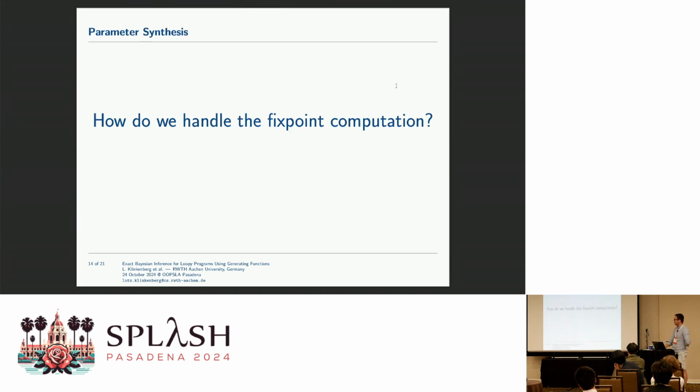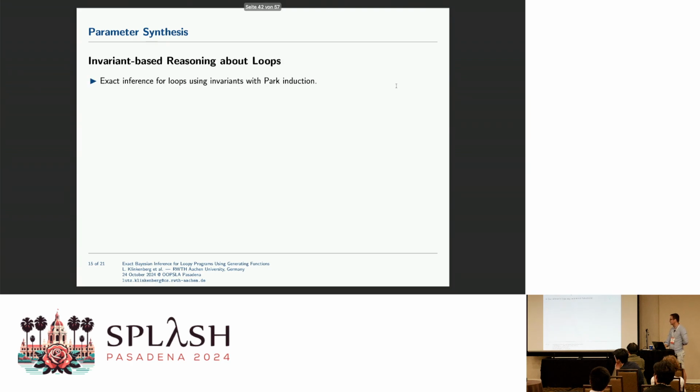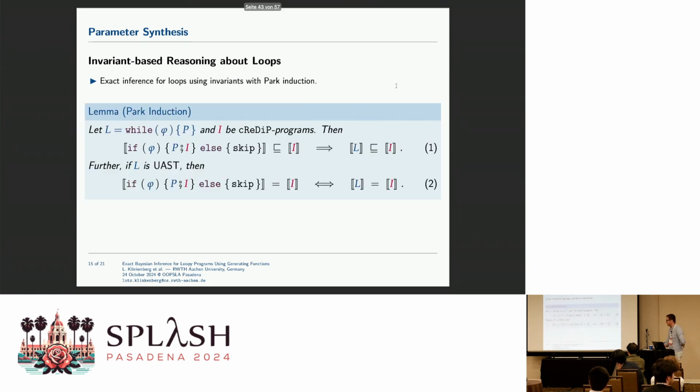But you saw these while loops, and how do we compute this fixed point? This is sometimes infeasible. And I already hinted a bit that we use invariant-based reasoning. The first thing is that we use invariants with Park induction. Maybe I just briefly recap Park induction.